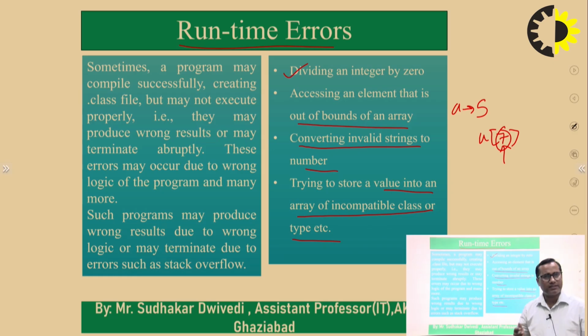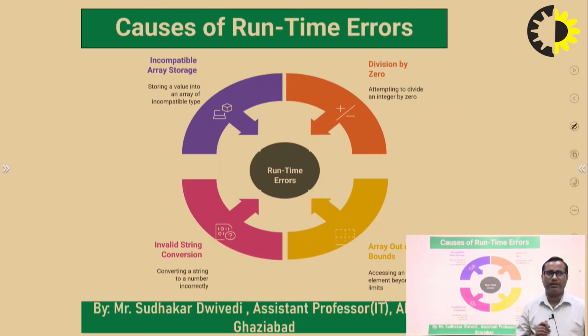It will be compiled successfully, and it may catch up at the time of the execution of the programs. Such programs may produce wrong results due to wrong logic, or may terminate due to errors. These types of errors are runtime errors. So what are runtime errors? They may arise due to division by 0, attempting to divide an integer by 0.